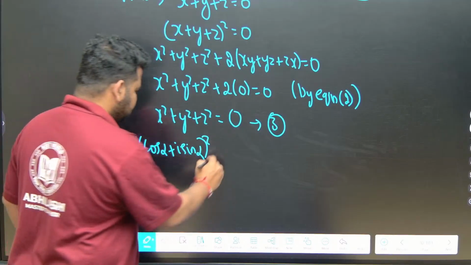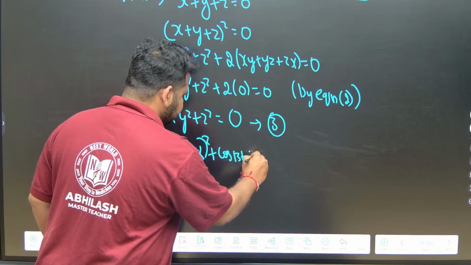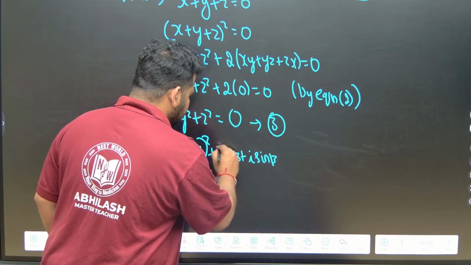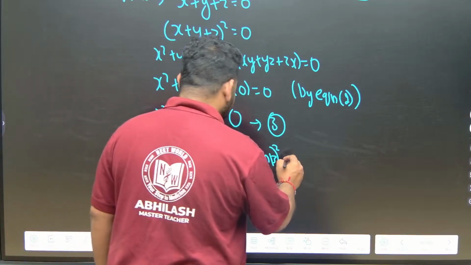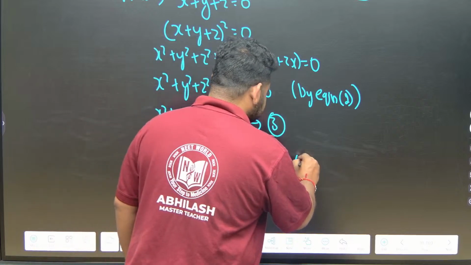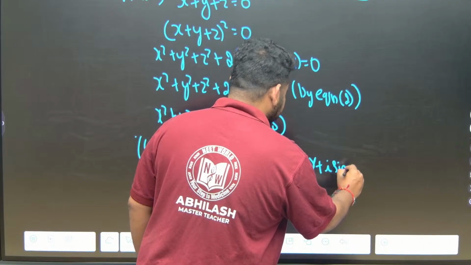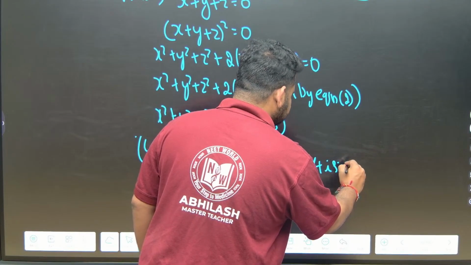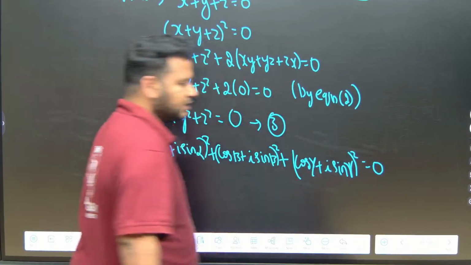Y is cos beta plus i sin beta whole square. And z square is cos gamma plus i sin gamma whole square, that is equal to 0. Correct?